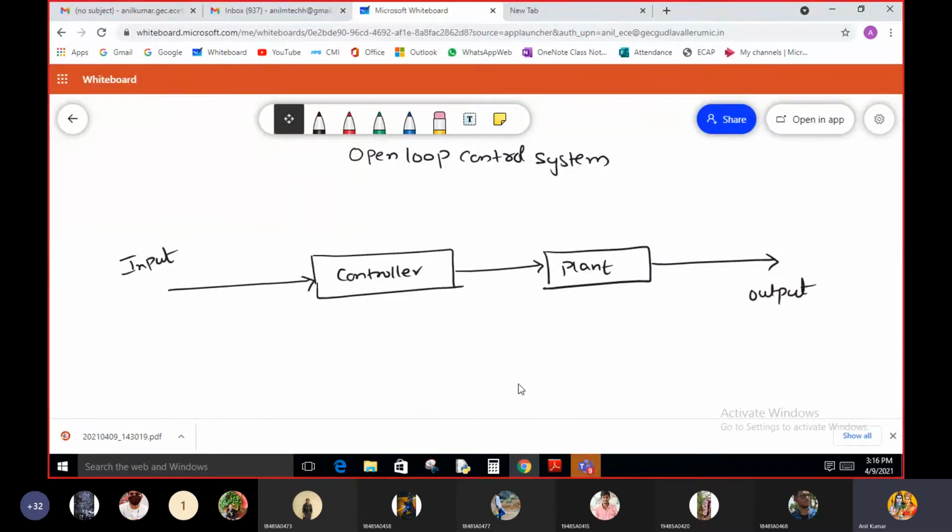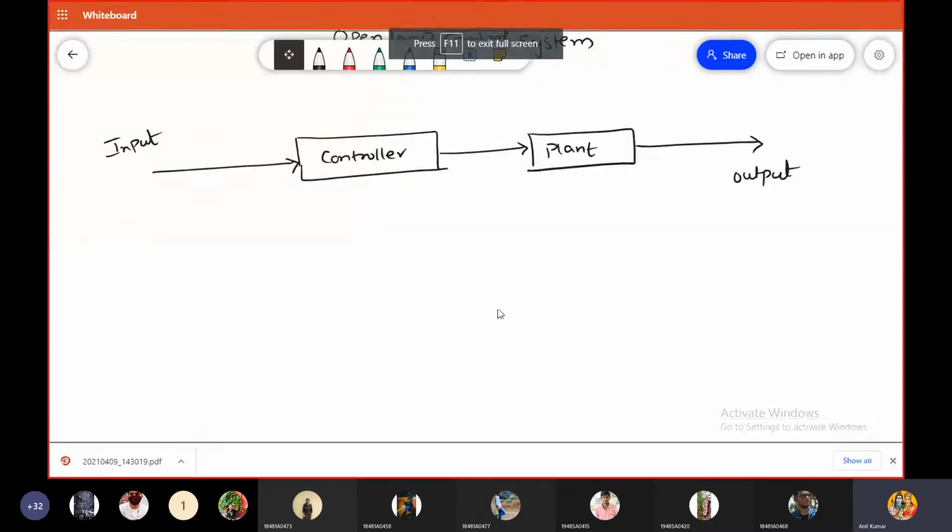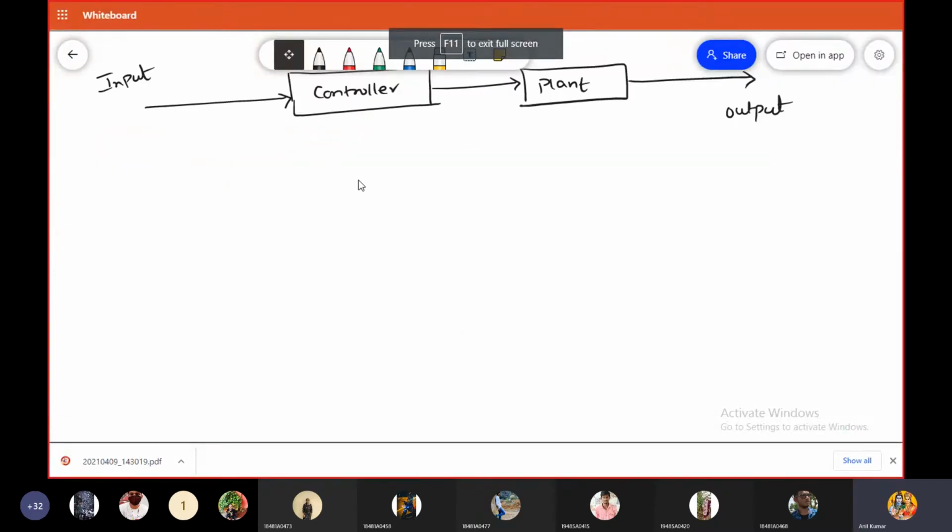Right. So this is the open loop control system. If you carefully identify this system here, this is a closed loop system. I would like to introduce one more system, that is called the closed loop system.